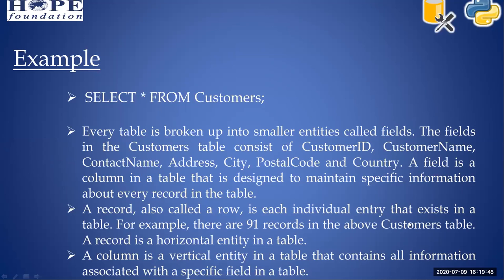Field means column, right? The record depends on your column. If you give customer name in your column, the row values in the entire column are customer names only, right? So a column is a vertical entity in a table that contains all information associated with a specific field in a table.